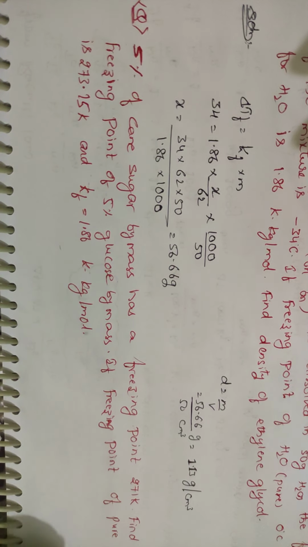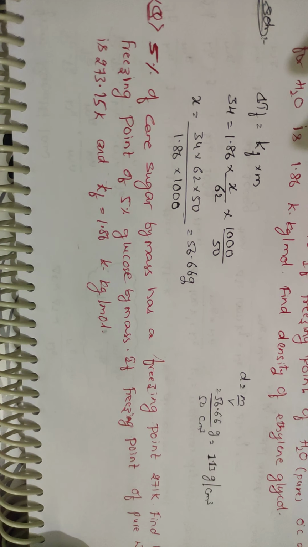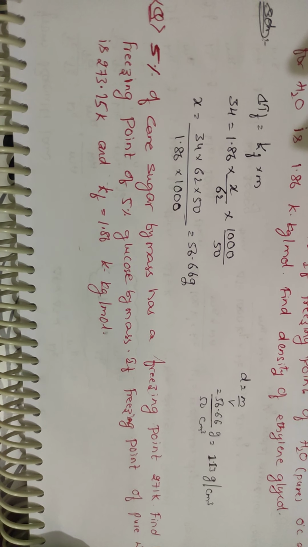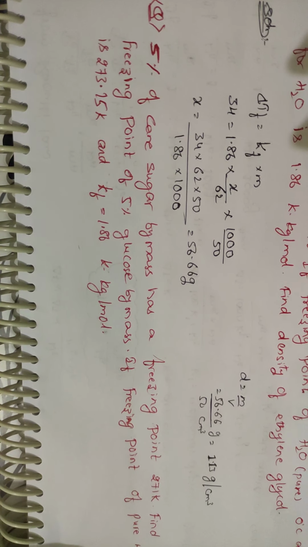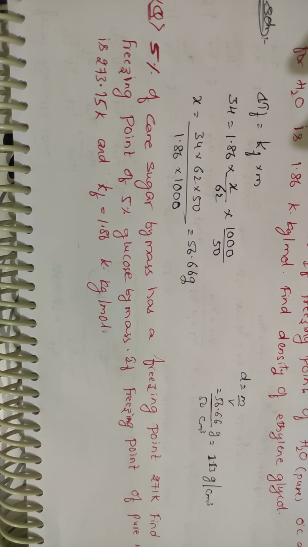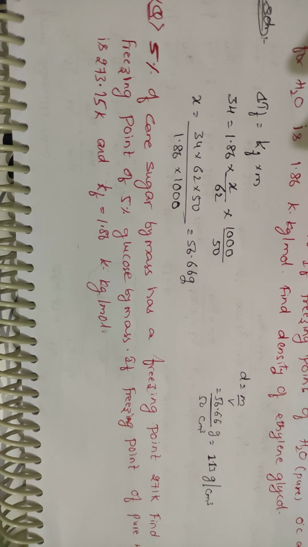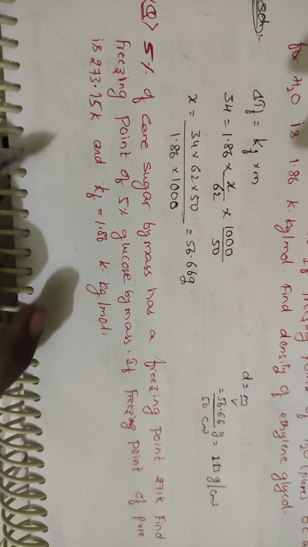These are all easy topics. If you focus a little, boiling point and freezing point, both are similar, with the same formulas. Only in one case you will be using the boiling point, and in the other the freezing point. Meaning, the equilibrium that exists: for the boiling point, there will be equilibrium between the liquid and the vapor. If you go for the freezing point, there will be equilibrium between the solid and the liquid. Okay, and the remaining things are the same.